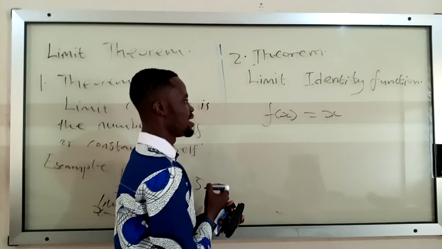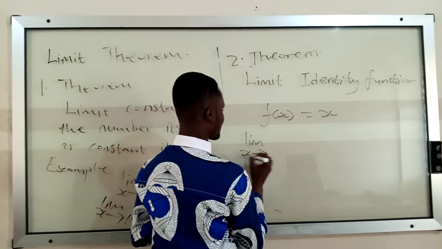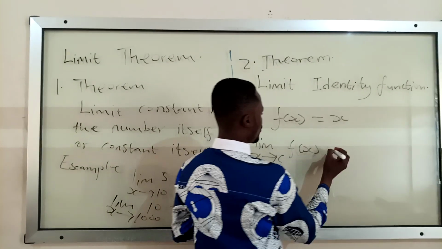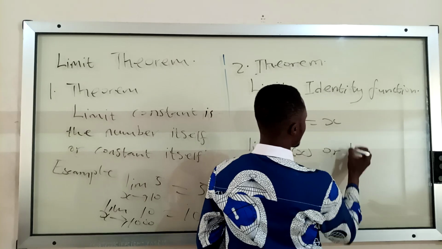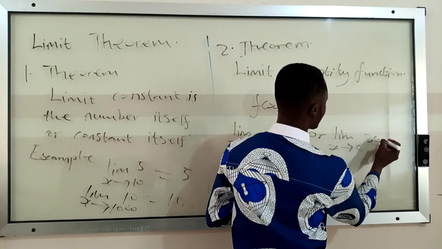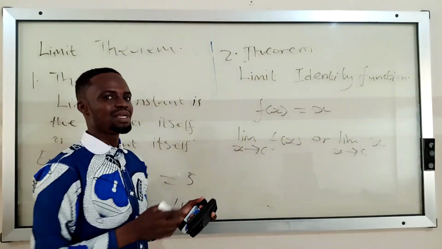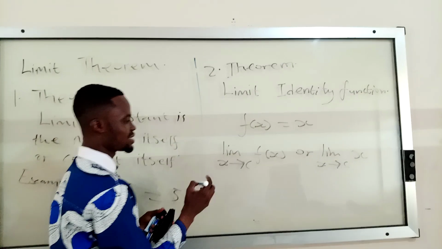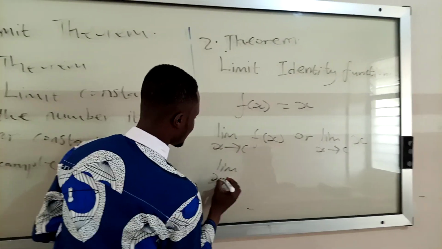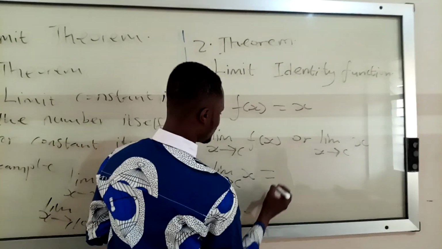What this is saying is that whenever I take the limit as x approaches c of f of x, or the limit as x approaches c of x, it is always equal to where the limit is approaching. So for example, if I have the limit as x approaches c of x, the answer it will give me will be